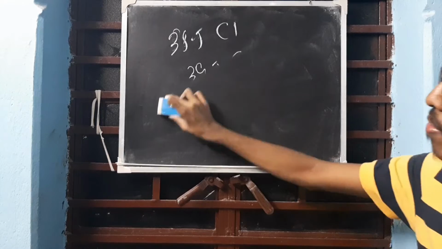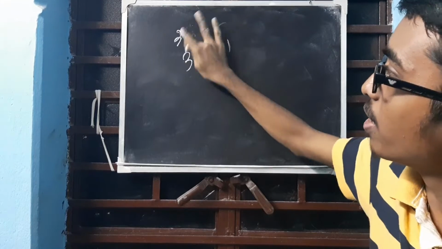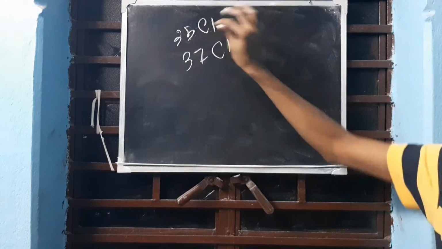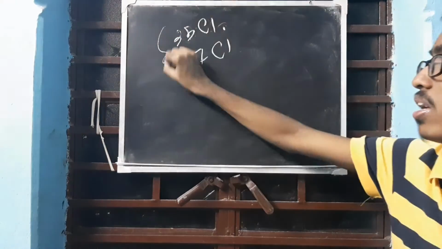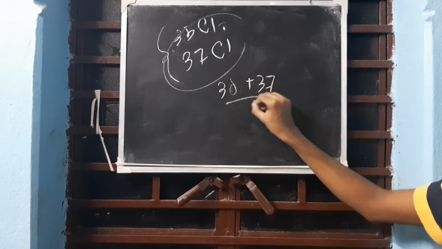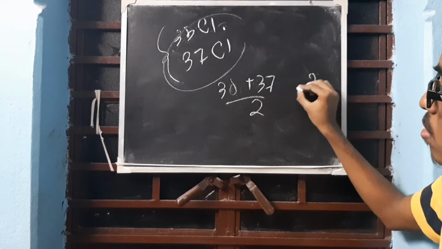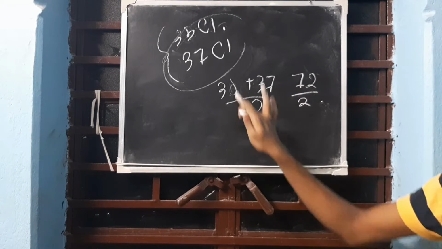But when we write, we do not consider these two. What we consider is 35 and 37 Cl. So you will do it accordingly. Okay, 35 Cl and 37 Cl. So what we do is we take the average, 35 plus 37 upon 2. You get 72 by 2, and 36.